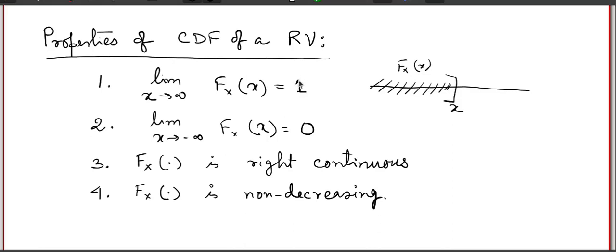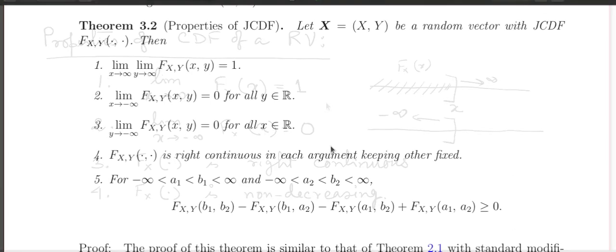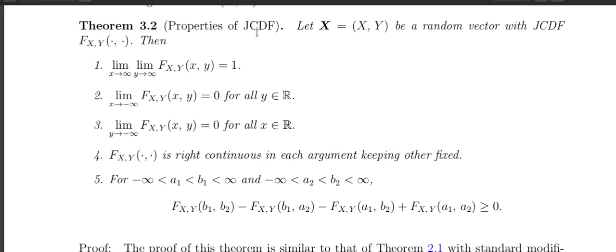That's why the probability is 1. A similar interpretation is true for the other one also. If I push this one to minus infinity, that means nothing is included, and that's why the probability is 0.